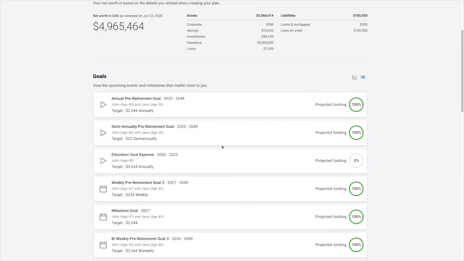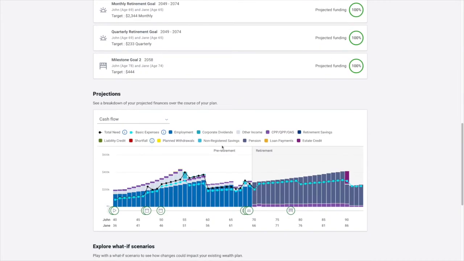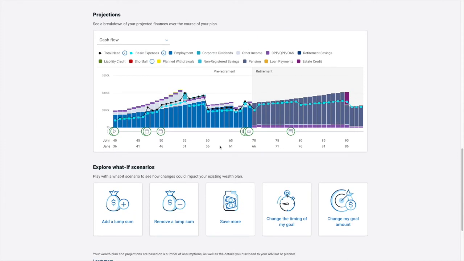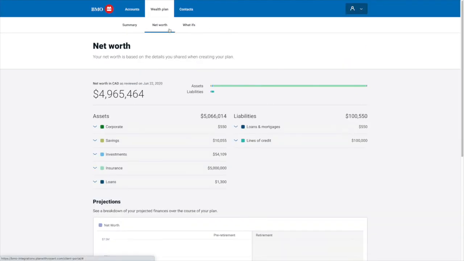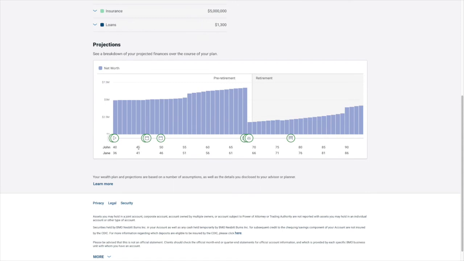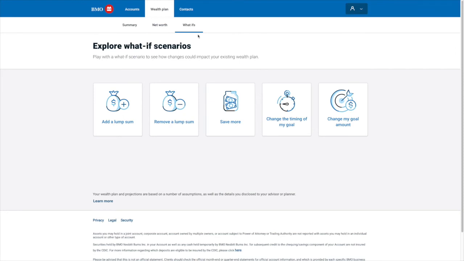We have the idea of seeing how we originally were doing on our plans in terms of projected funding and different goals that are in place. So all of these elements we can look and play through and then allow the client to decide what pieces they want to do. Maybe there's some limited scenarios we want to allow them to do in the plan, which is what we've done here with remove a lump sum, save more, change a goal, change your goal timing. So it blends planning with this idea of the future and where we're going forward. We can look at items like their net worth in the plan and where assets are currently being held and where the different values are in terms of some of the details. As I mentioned before, we can run those what-if scenarios and things we can play with.